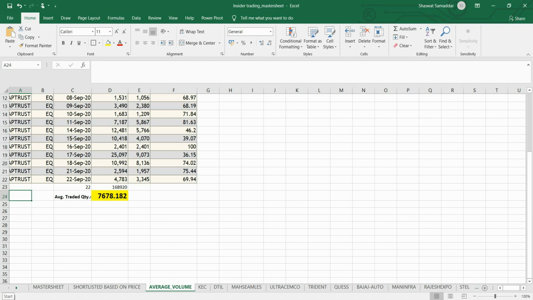Okay, so since we have already taken into account that only those symbols or stocks made it into our watch list that had a shareholding of greater than or equal to 50%.